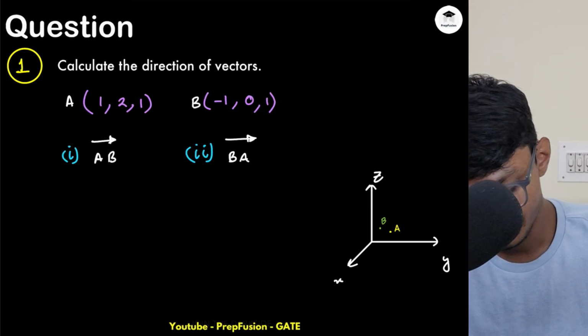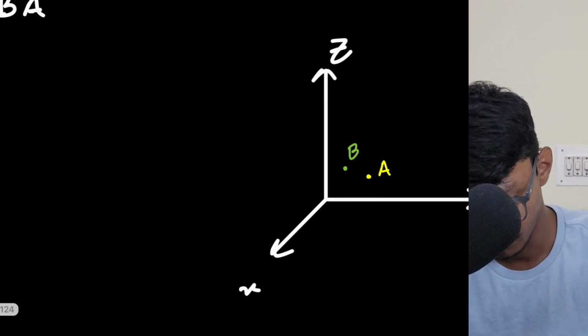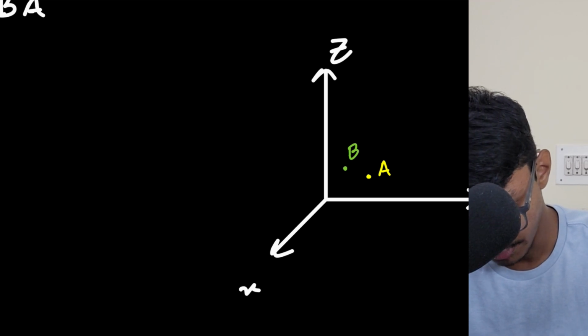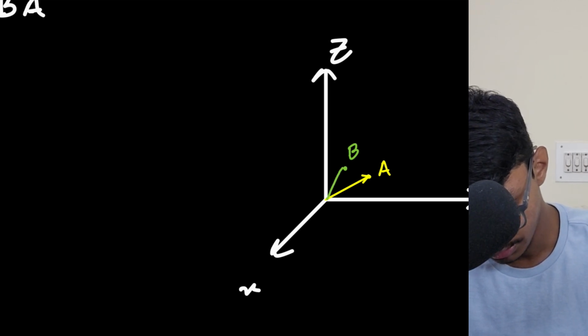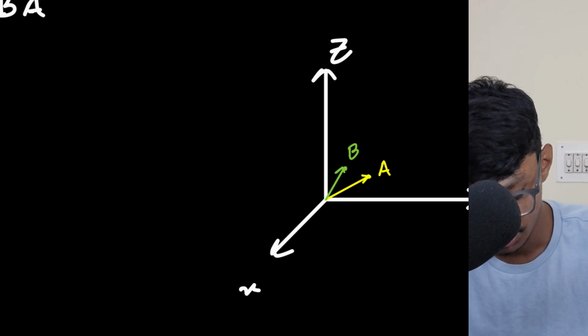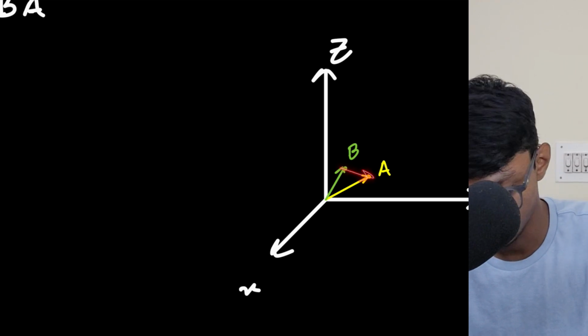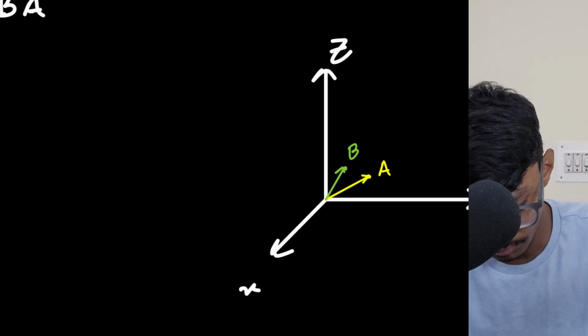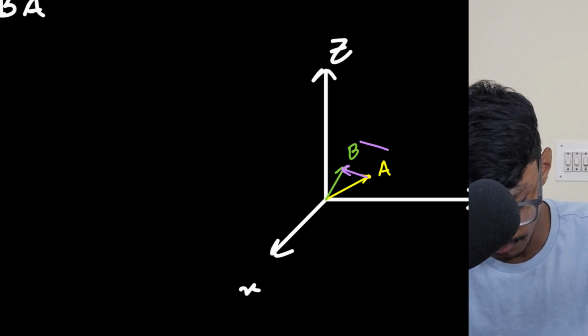So basically I have two vectors. If you want to assume, one is here and another one is in the back side behind. But what I am interested in is these two vectors: one coming from A to B and one coming from B to A.